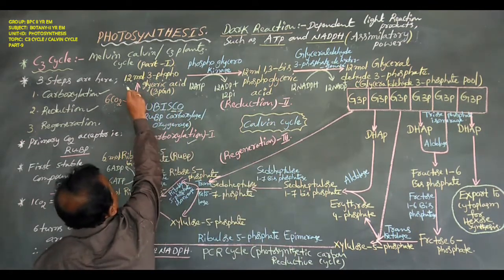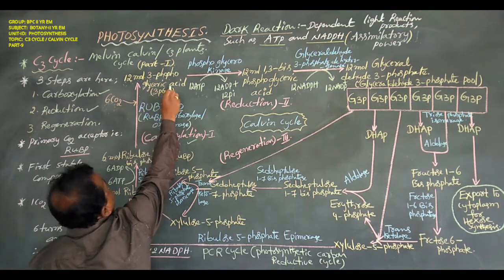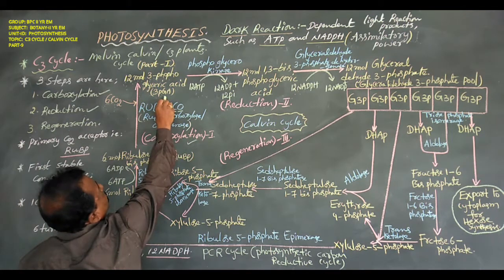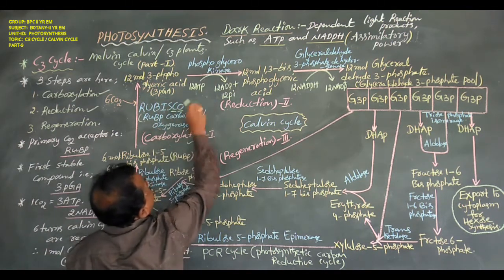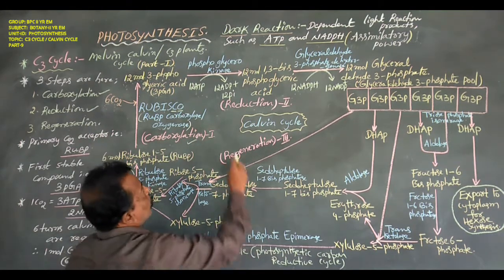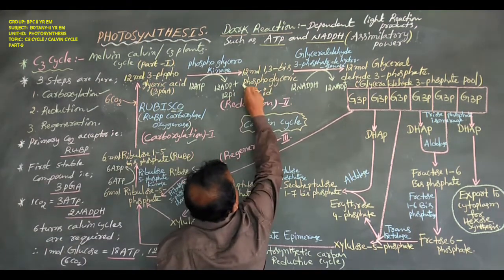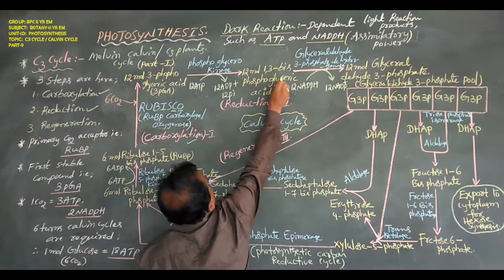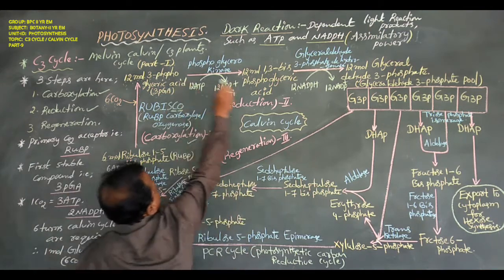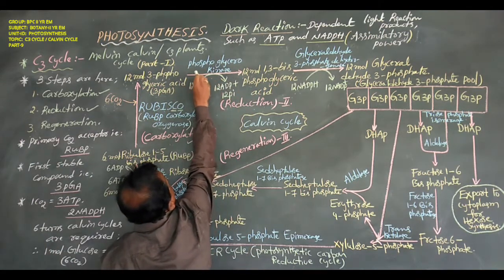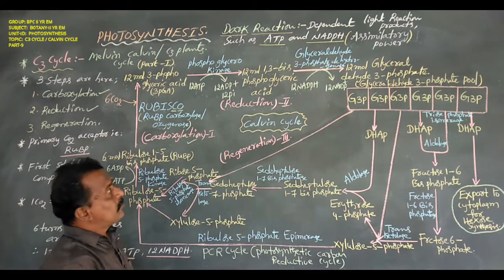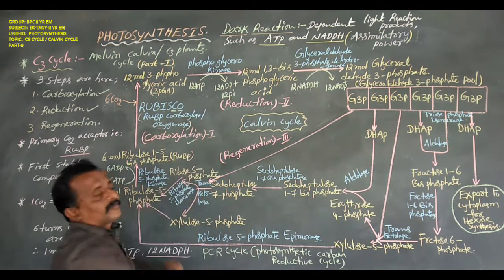In the first step, 12 molecules of 3-phosphoglycerate react with 12 molecules of ATP to form 12 molecules of 1,3-bisphosphoglyceric acid. This reaction is catalyzed by the enzyme phosphoglycerokinase. This is the first reduction reaction.